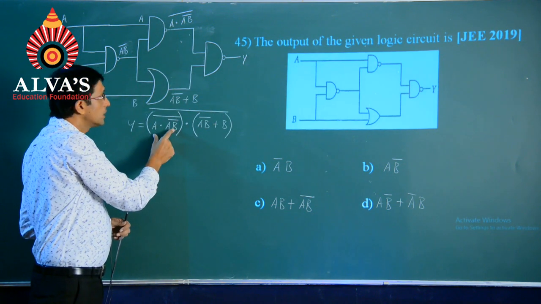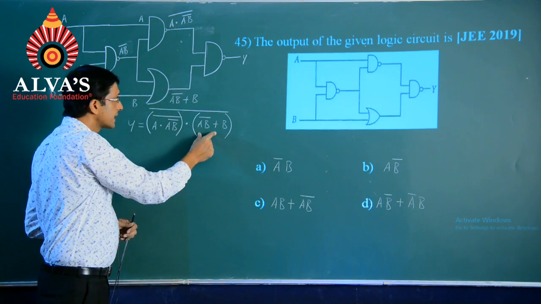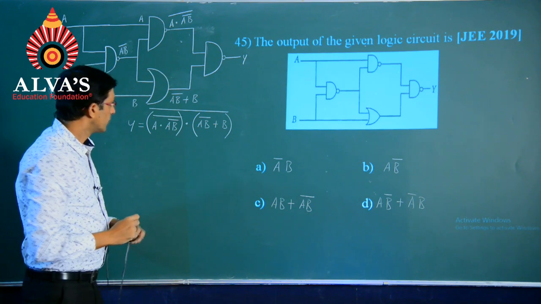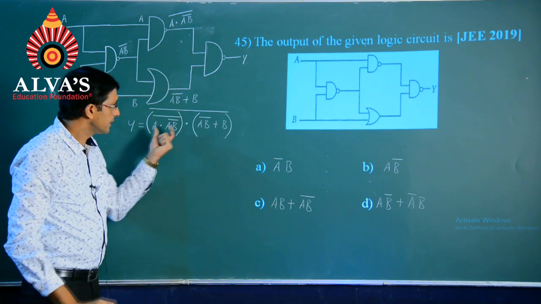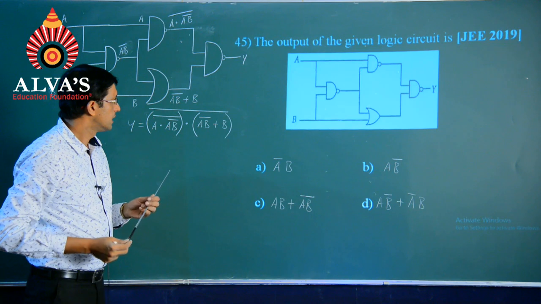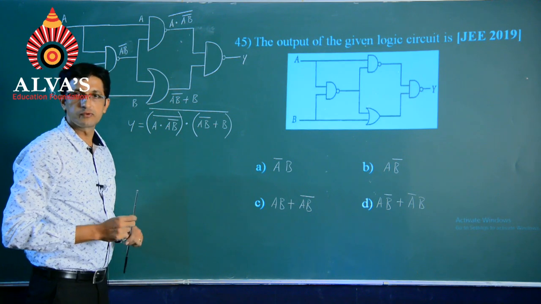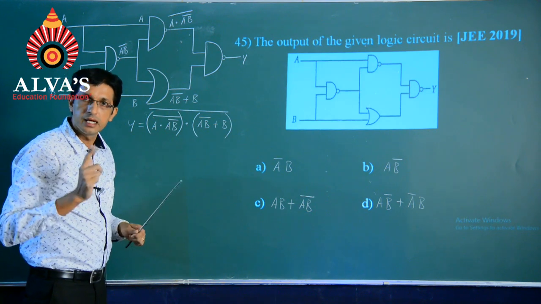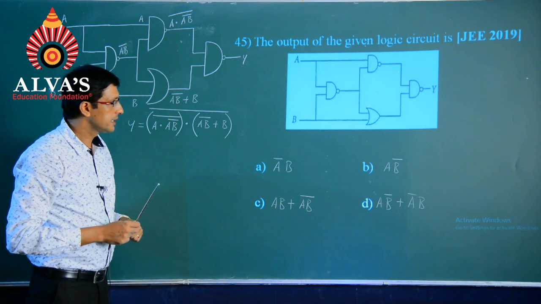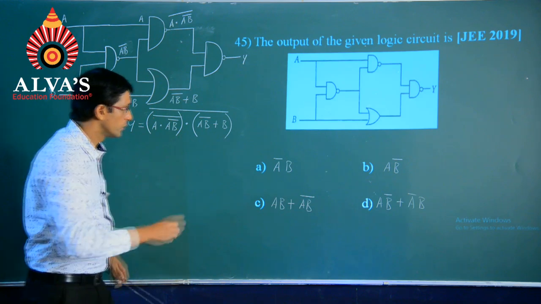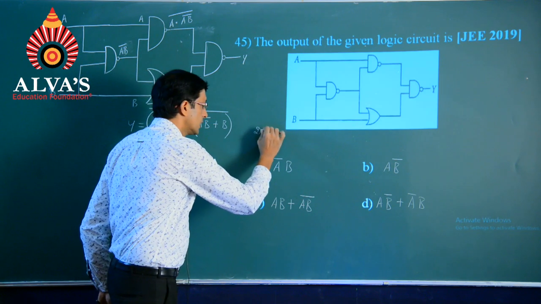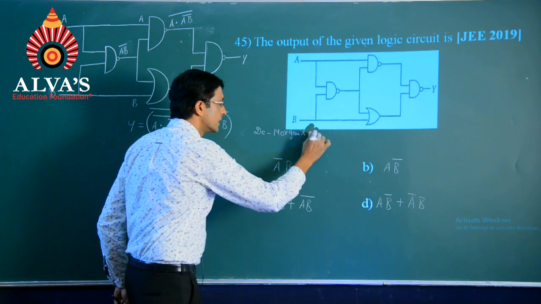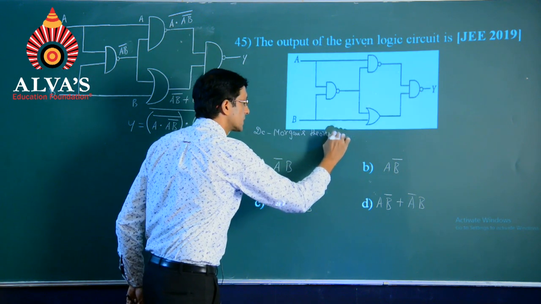So, whenever we have expressions like this, it will be very useful when we introduce two theorems given by De Morgan. I will introduce them on this side. De Morgan's theorems.